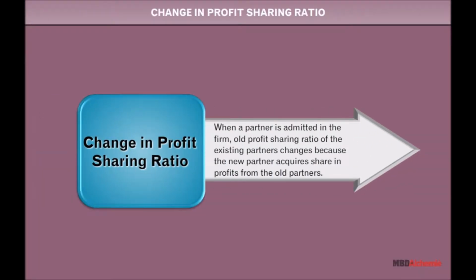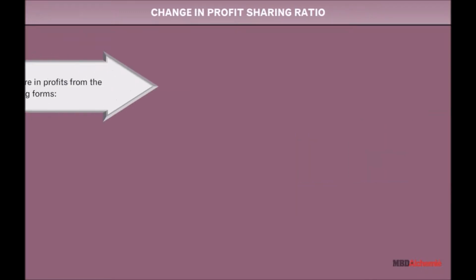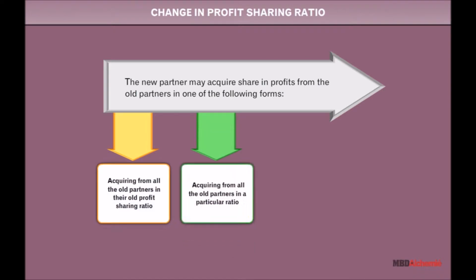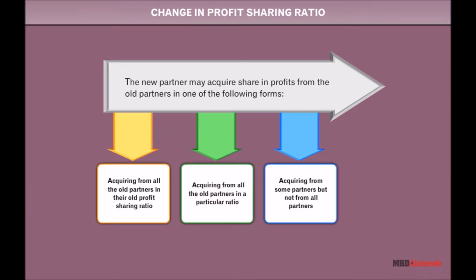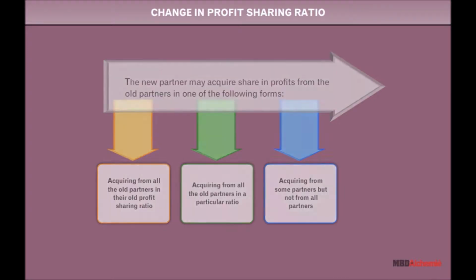Change in profit-sharing ratio. When a partner is admitted in the firm, the old profit-sharing ratio of the existing partners changes because the new partner acquires a share in profits from the old partners. The new partner may acquire share in profits from the old partners in one of the following forms: acquiring from all the old partners in their old profit-sharing ratio, acquiring from all the old partners in a particular ratio, and acquiring from some partners but not from all partners.